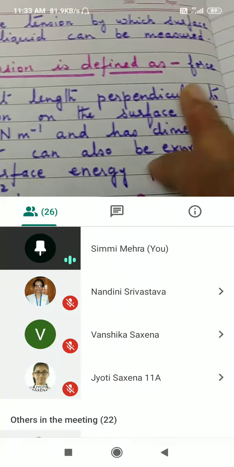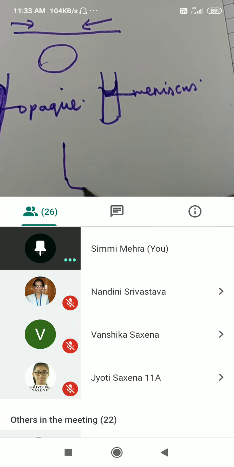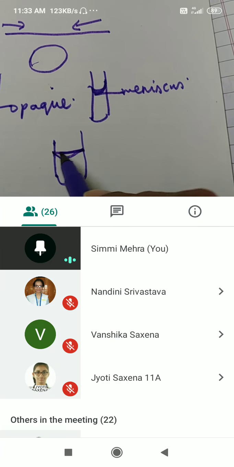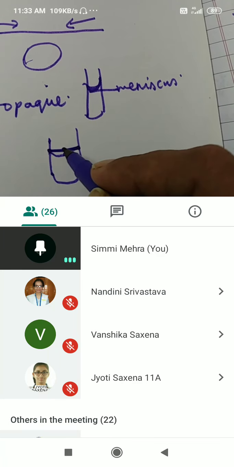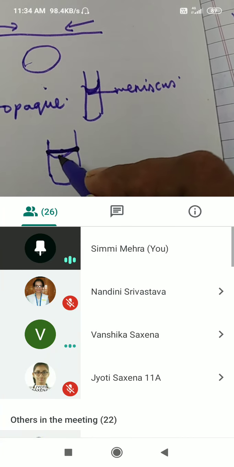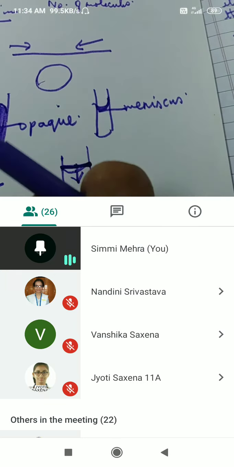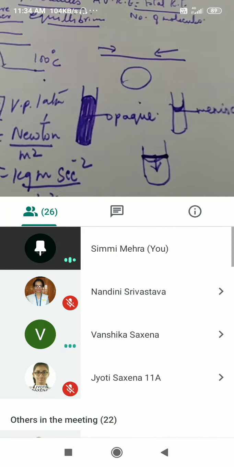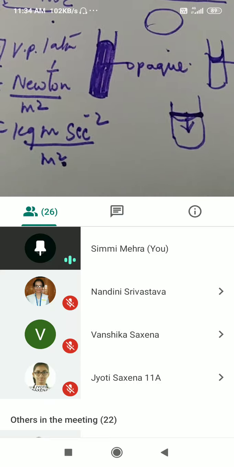Now here you can see force acting per unit length. This is your liquid in a capillary. I've got a liquid here, and a line drawn here, an imaginary line. A force operates perpendicular to this line. This is known as surface tension, and it is always moving in the downward direction. That is why the liquid is drawn towards the inside, so it will try to acquire a minimum surface area.